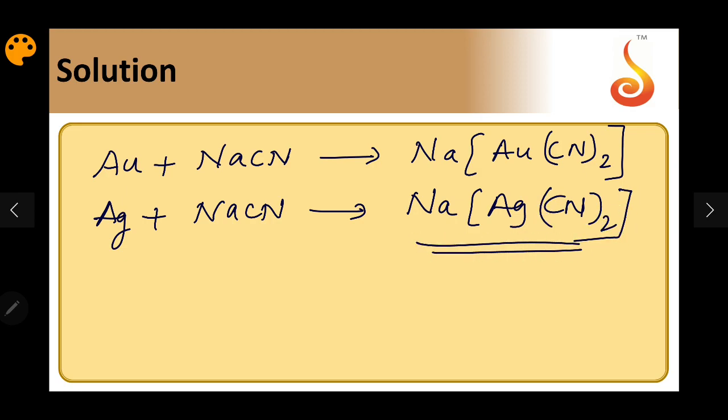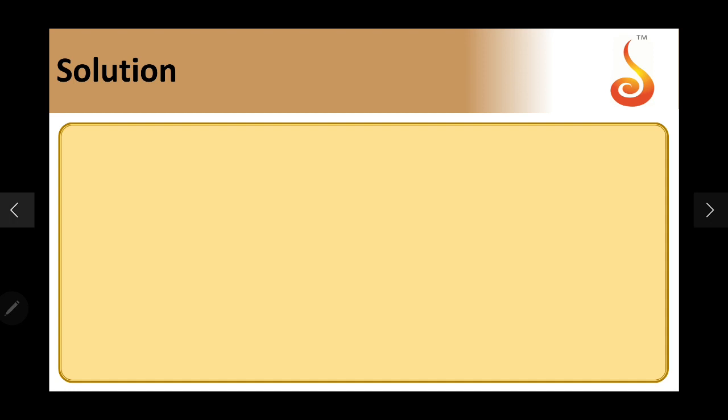This is how the metal present in the ore gets into aqueous solution in the form of complexes. Then this complex is treated with zinc to re-liberate gold or silver. So the role of NaCN is to convert the gold and silver present in the ore to the respective cyano complexes.